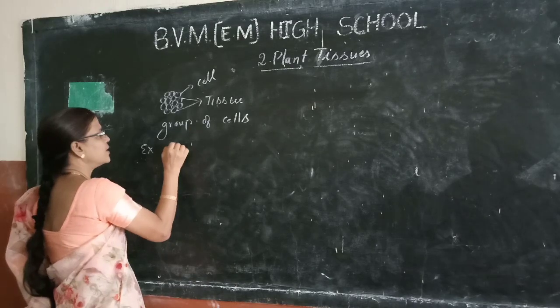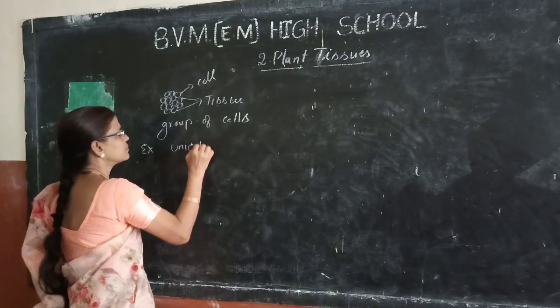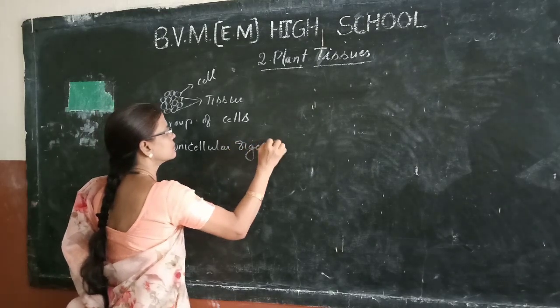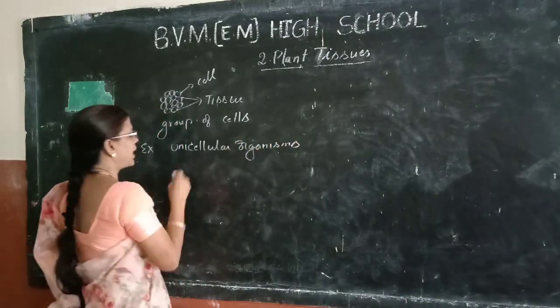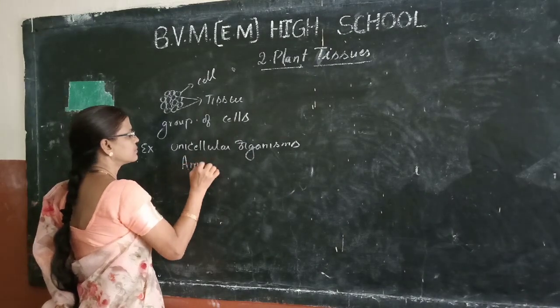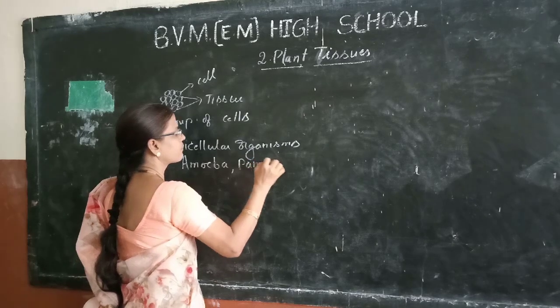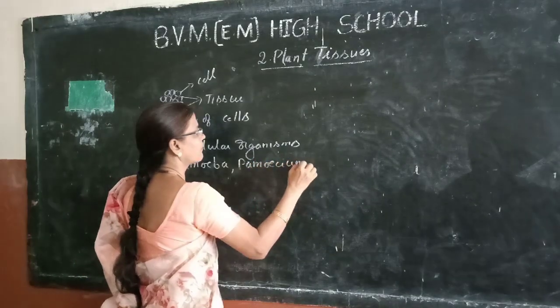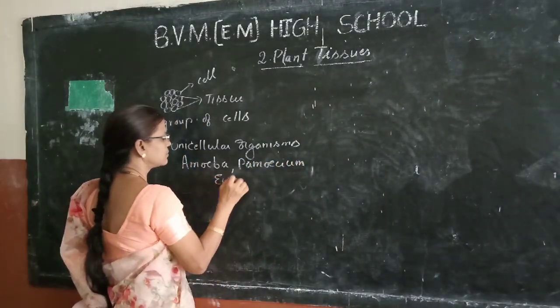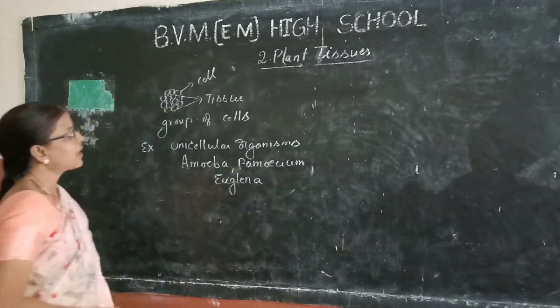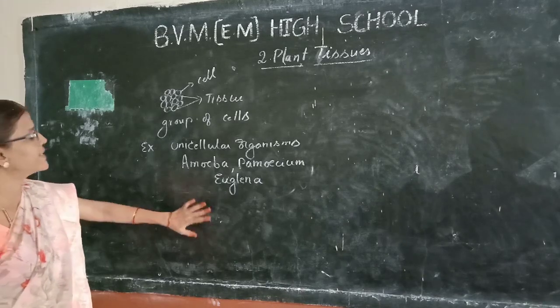If you take a unicellular organism like amoeba, paramecium, and euglena, these are all having only a single cell.